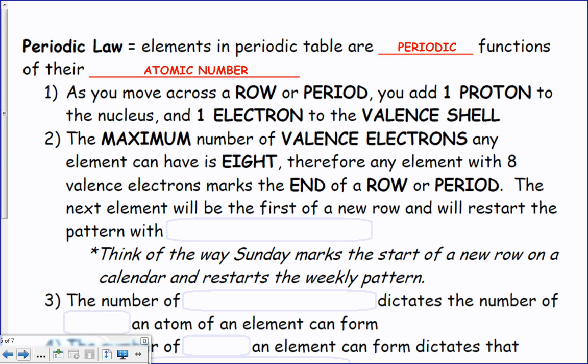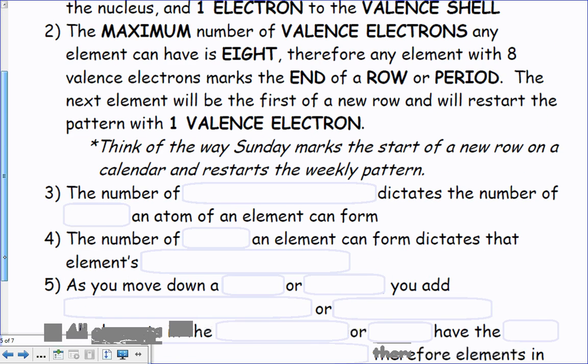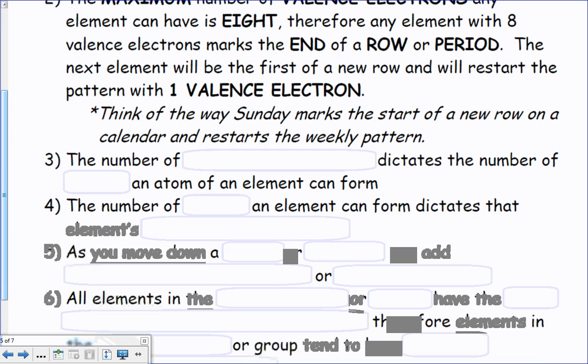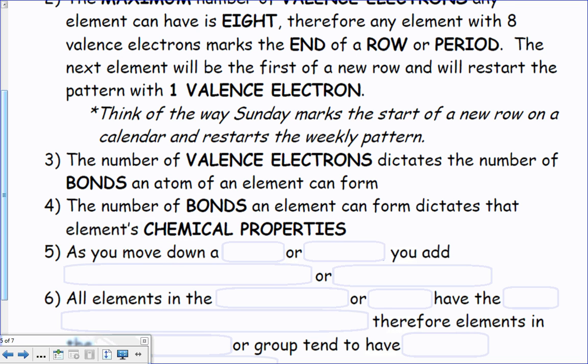And then at the new one, we will have 1 valence electron when we restart on the left-hand side. And it's going to repeat like this, and repeat, and repeat. And this is what gives us our periodicity. All right? So the number of valence electrons dictates the number of bonds an atom can make.